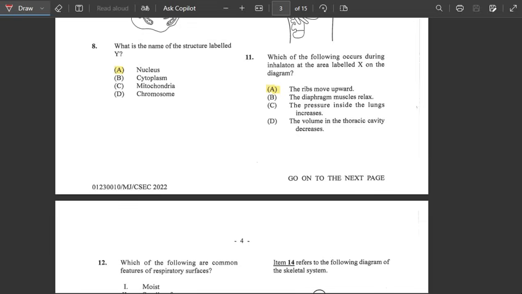Number 11, it says which of the following occurs during inhalation at the area labeled X on the diagram? Alright, so inhalation here would simply mean the ribs are moved upward.